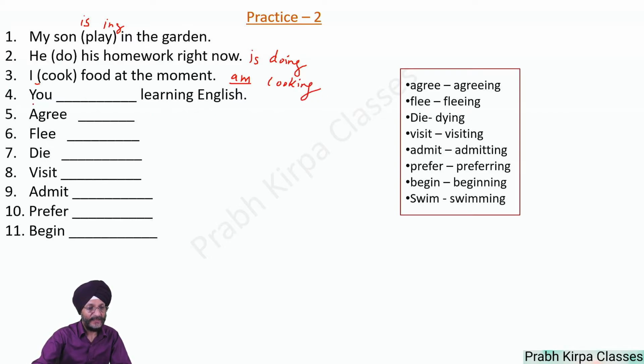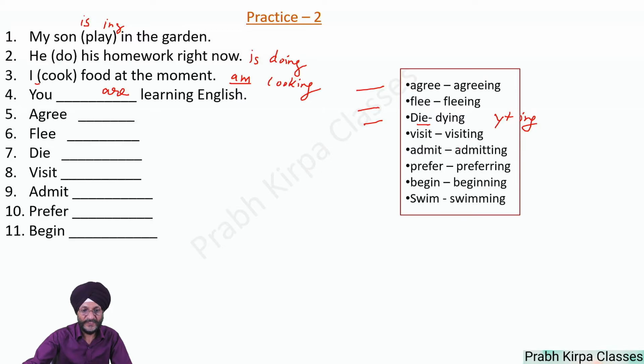And as already told, when the subject is you, you have to use are. Agree becomes agreeing, flee becomes fleeing, die becomes dying. That is, you have to remove ie and replace it by y, and also add ing.